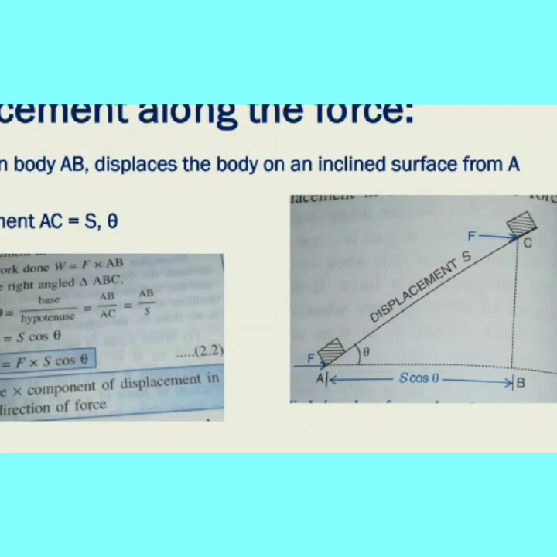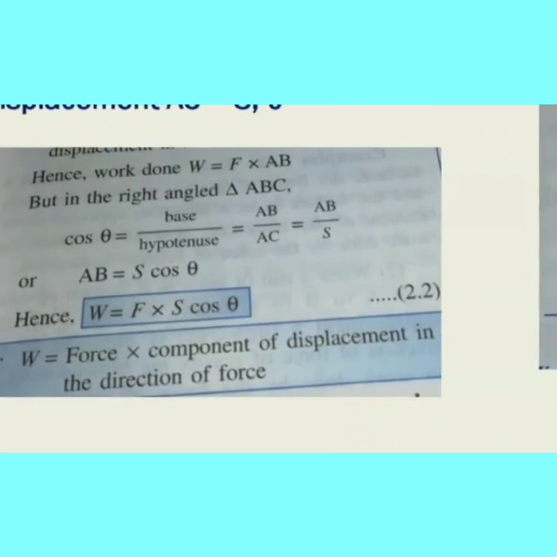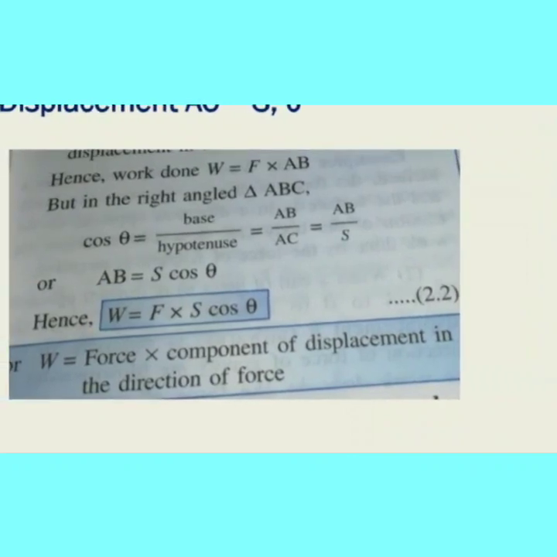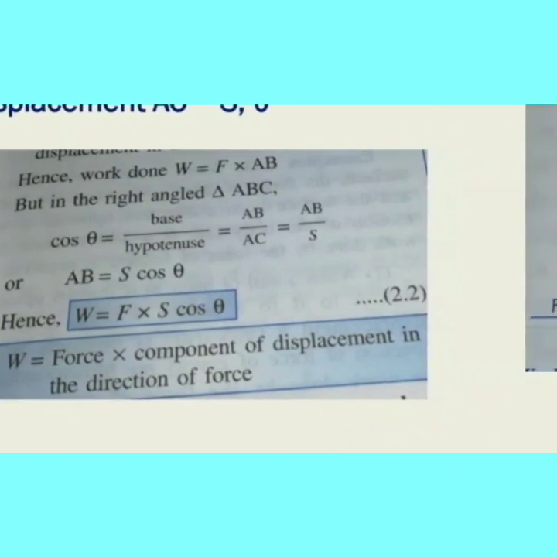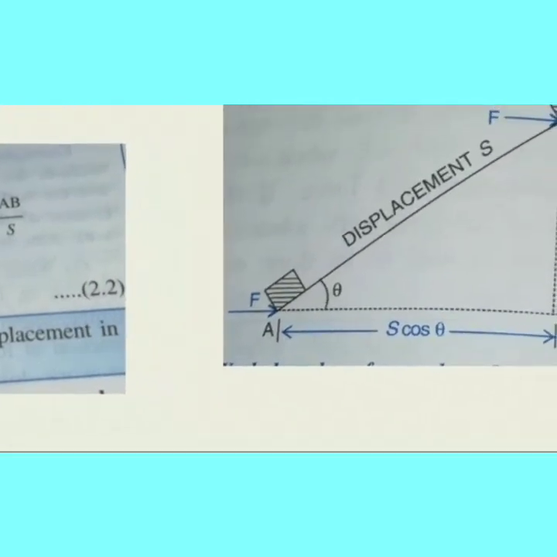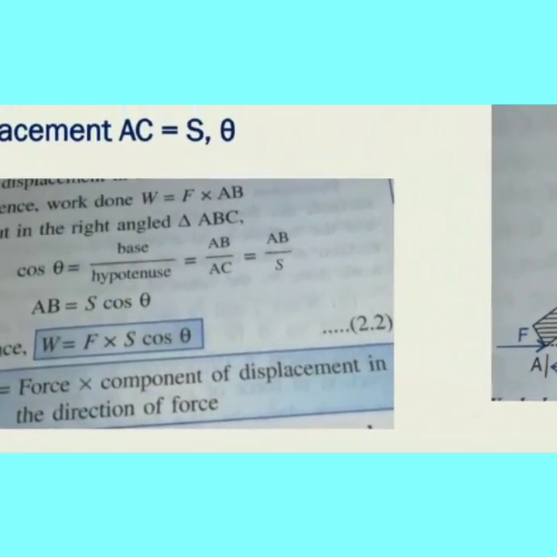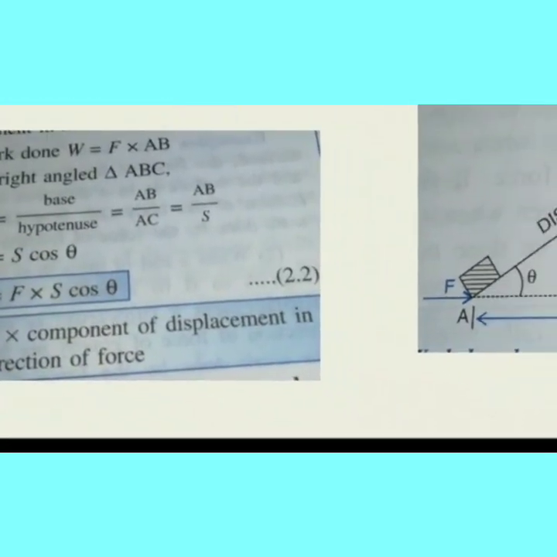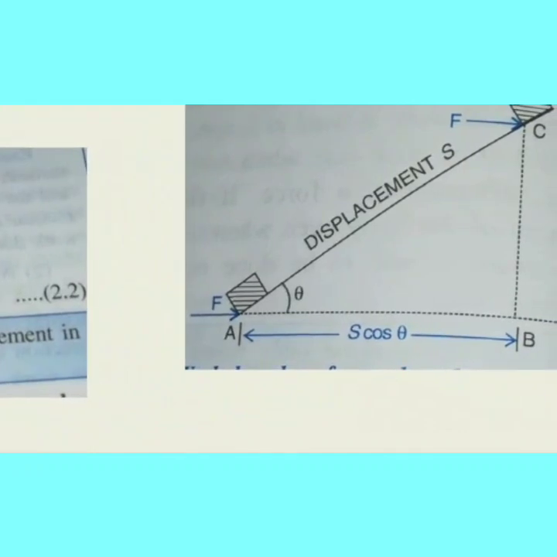We know the formula, work done W is equal to force into displacement. So W is equal to F into AB. AB is the displacement here. It is a right angle triangle. Could you see the triangle here?